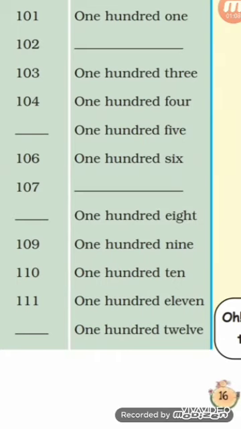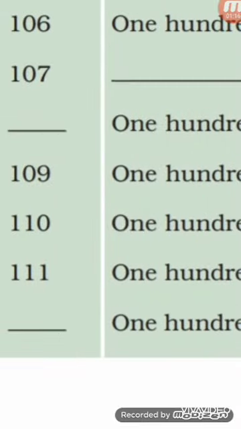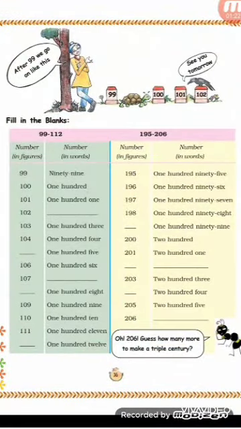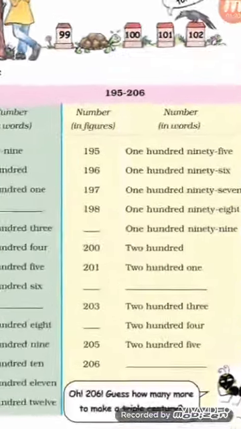100 we will write the same, and the last two digits are 11. So we will write the spelling of 11. Then 112. So we will write 112 here. Okay. In the same way it will go further. 113, 114, 115. Like this it will go on. And now here it is shown in the next column.